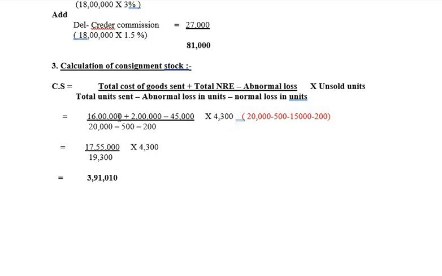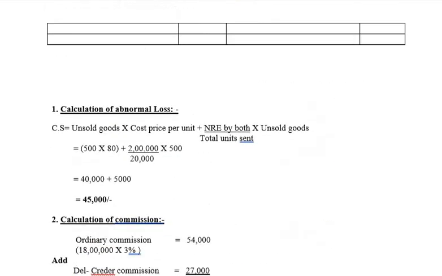When you simplify this, that is 16 lakhs plus 2 lakhs minus 45,000 will give you 17 lakhs 55,000, divided by 20,000 minus 500 minus 200, which is 19,300, multiplied by 4,300. When you simplify this, the total will give you 3,91,010, which is again in decimal, but I will round it up to 3,91,000. All right, so let's put this in terms of consignment stock account.